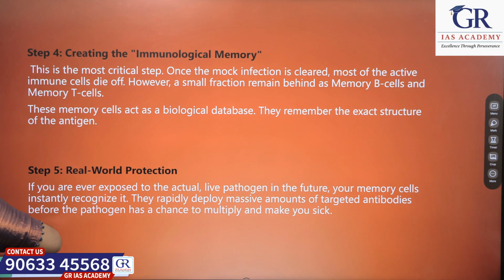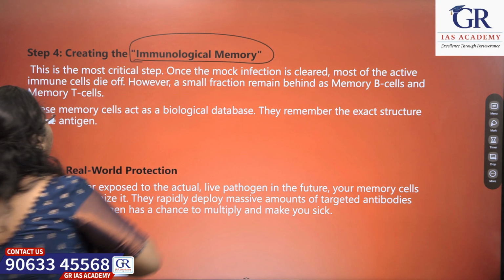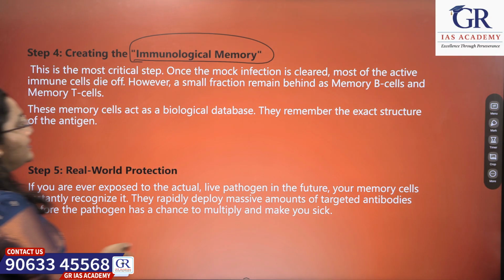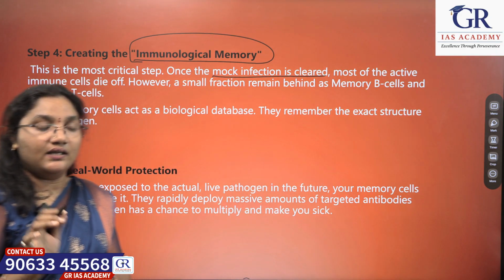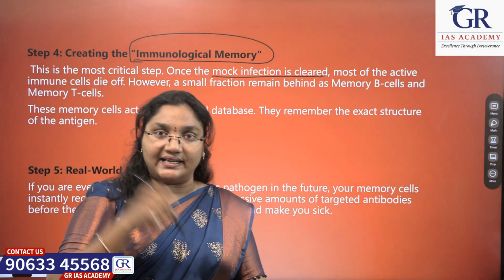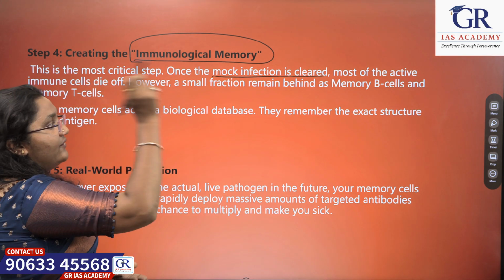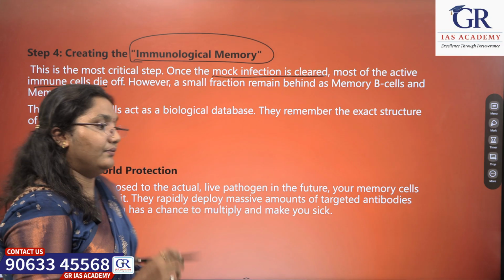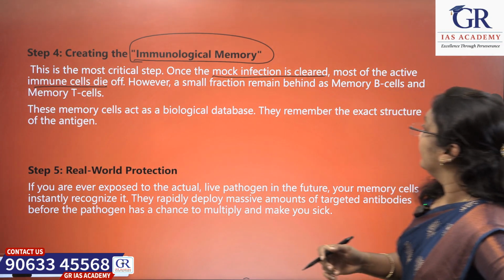Next, in step 4, what happens is it creates an immunological memory, which is a very crucial step in the vaccination process. Once the mock infection is cleared, and the virus has been killed by these antigens and antibodies, most of the active immune cells die off.